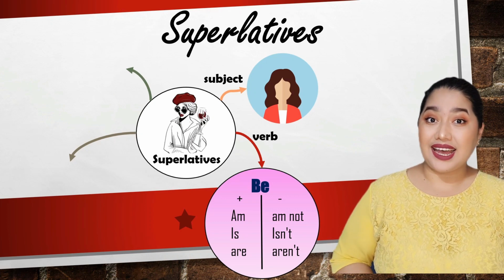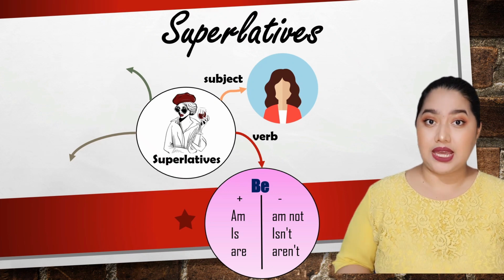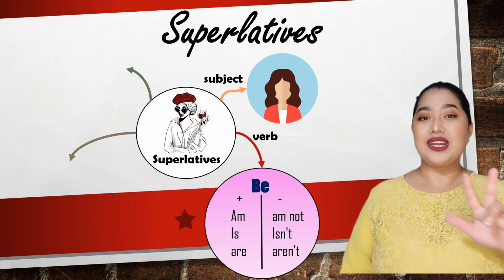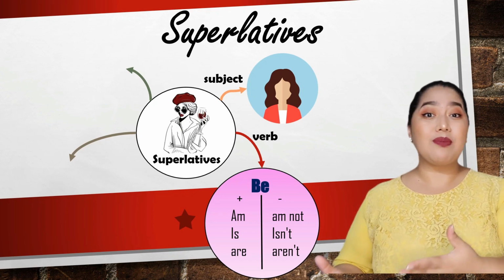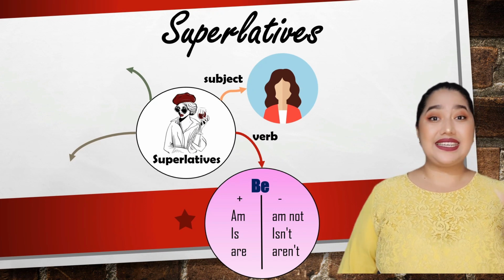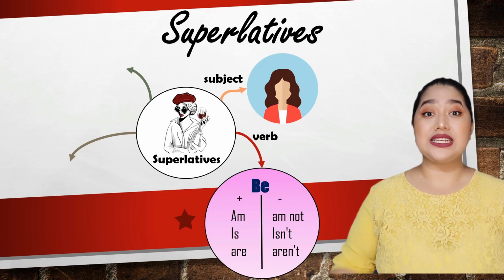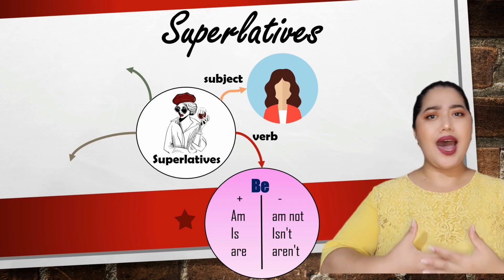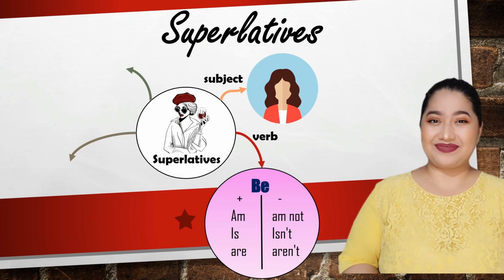And after that, well, we use the verb be. The verb be has three different conjugations. Am, is, are for the positive form. And the negative form, am not, isn't, and aren't. Always use the correct conjugation. For example, I am. I am not. Jimmy is. Jimmy isn't. Yes?